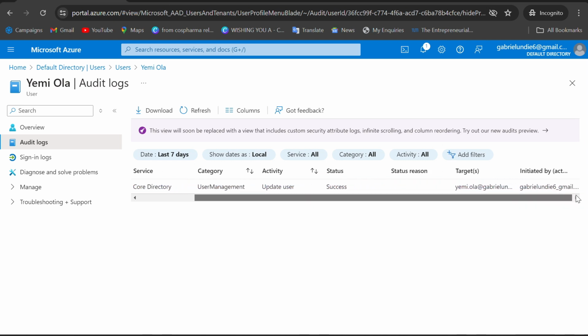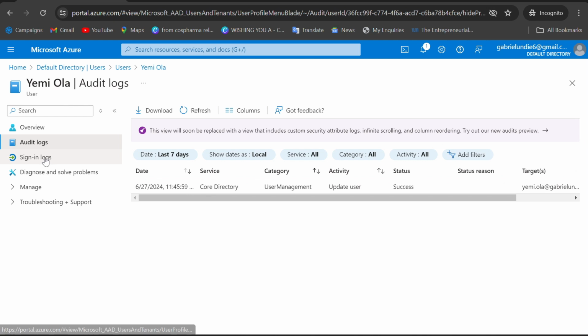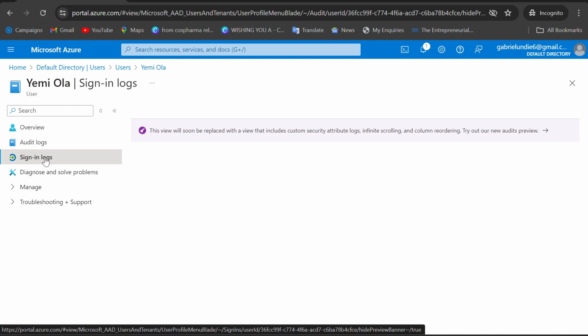And who initiated the activity, who carried out the update on this particular user, is this person, who is the global administrator of this platform. Now, you also know these sign-in logs.